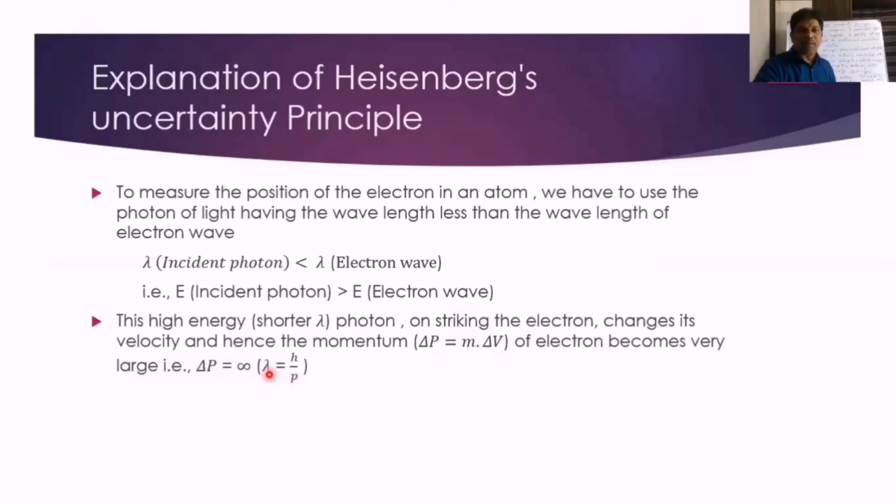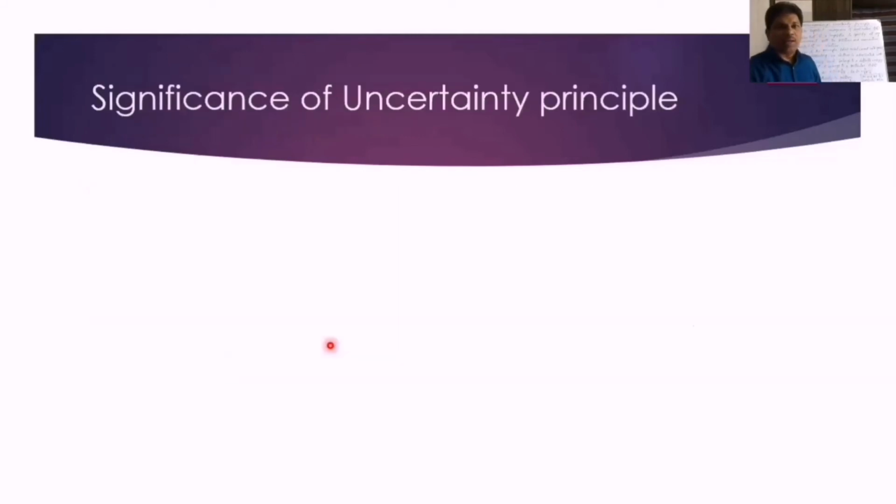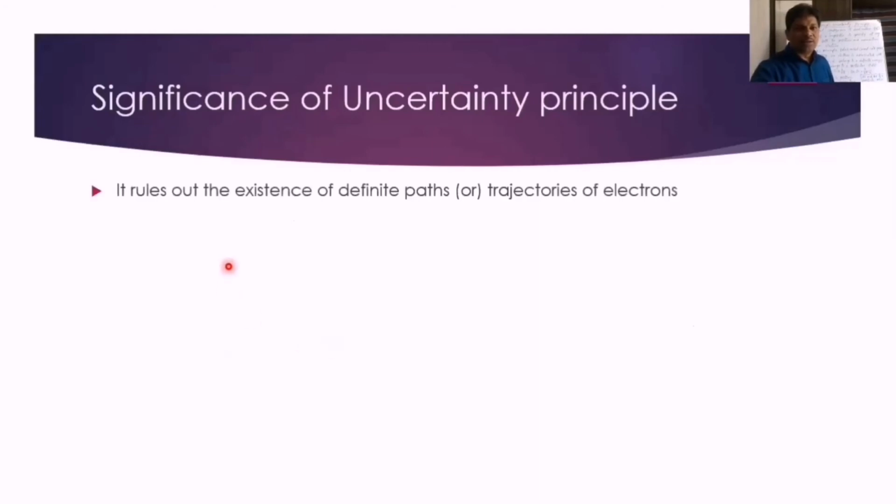So when lambda and momentum are taken for the electron wave, both are inversely related to each other. So what is the condition to understand here? Whenever position is exactly measured, delta P becomes infinity, as delta V and delta X are conjugate properties which are interdependent on each other. And the significance of the uncertainty principle is that it rules out the existence of definite paths or trajectories for electrons.